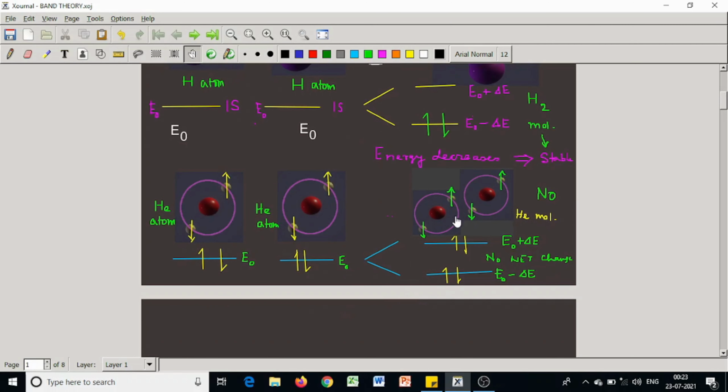But after they come close together, after overlap, there are 2 electrons at E0 plus delta E, and another pair of electrons at energy E0 minus delta E. So net energy is 4E0, and the previous energy was also 4E0, so net change in energy is 0, so no net change. Thus, the helium molecule is unstable.